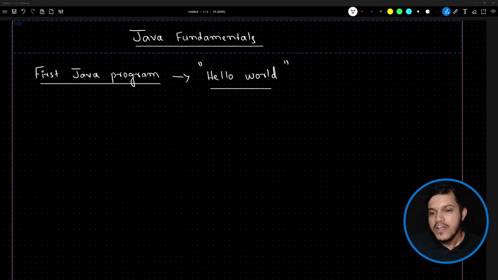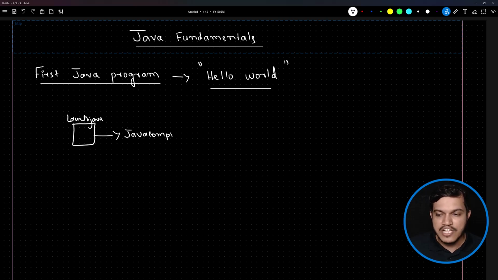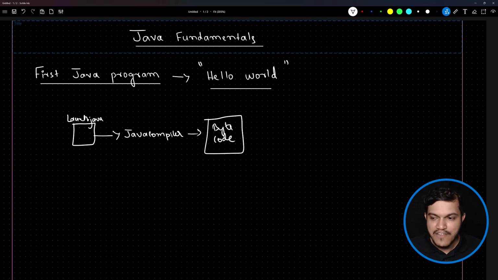Fine. Now, as we have understood in our platform independent video in Java, first you have to write the program. The program is saved with the .java extension. It could be any name. Maybe I'll give the name as launch. Then we will be compiling that with the help of the Java compiler. We'll use the Java compiler for the compilation. It will not convert to binary code. It will convert to the byte codes. And wherever the byte codes are present, that file we also call a .class file.